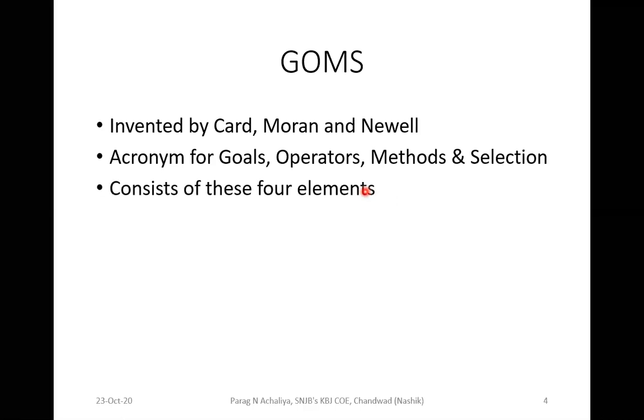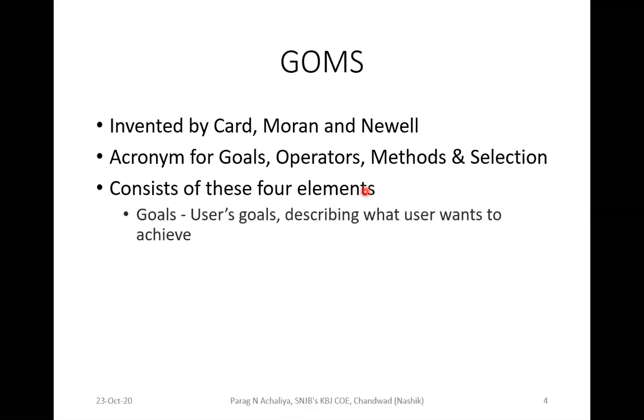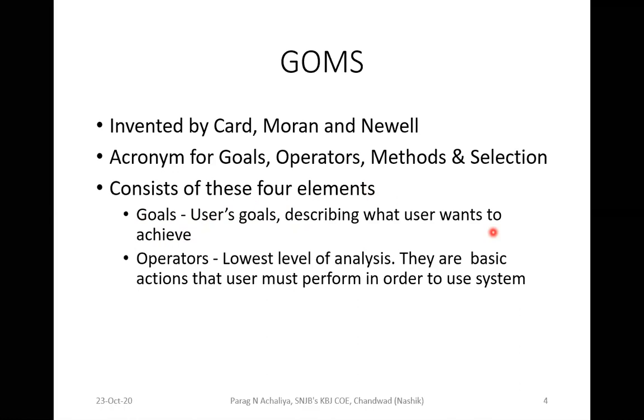GOMS consists of four major components or four major elements. First one is your goal. The goal can be the user's goal, describing what the user wants to achieve. Everybody knows what exactly the goal is. The goal specified by the user, what the user wants to achieve, is the first component of this model. Second one is your operators. It is the lowest level of analysis. They are basic actions that the user must perform in order to use the system.